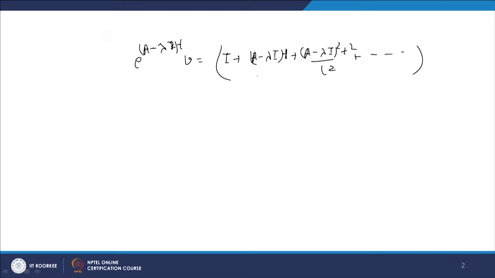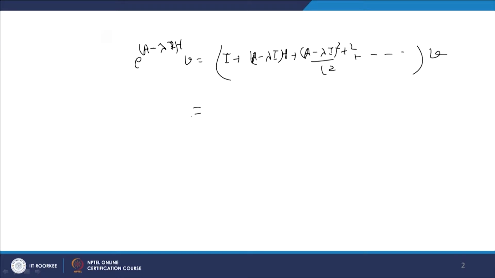e to the power (A minus lambda I) t v. So, it is I plus (A minus lambda I) t plus (A minus lambda I) square t square upon factorial 2 and so on, right.